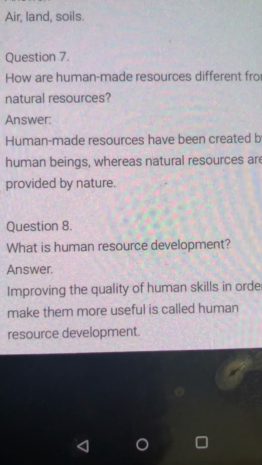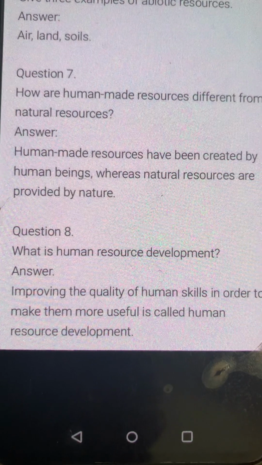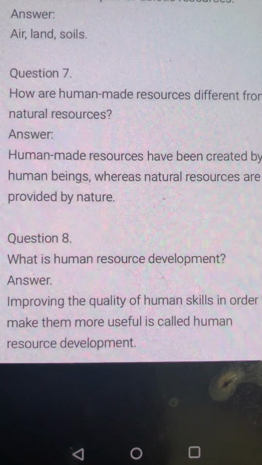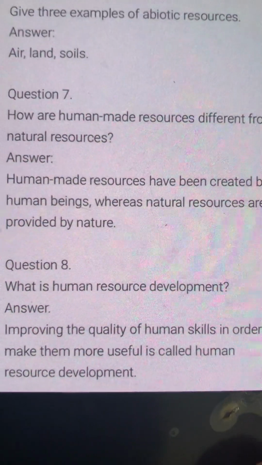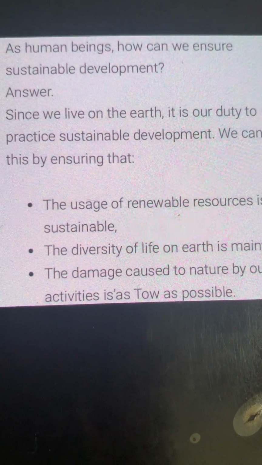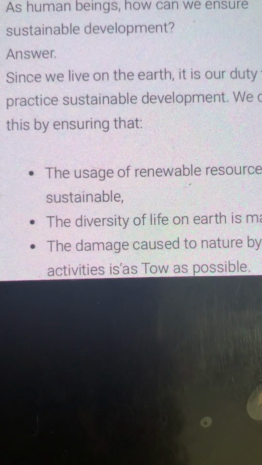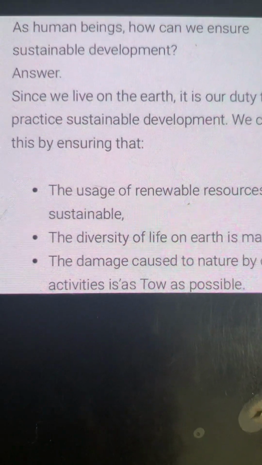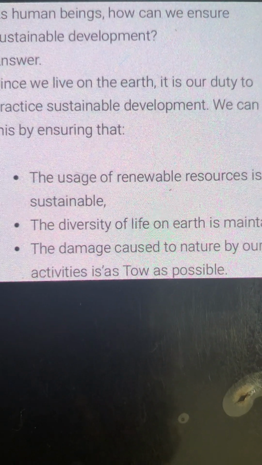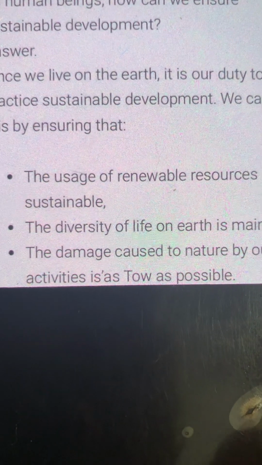Improving the quality of human skill in order to make more of the resources useful as human resources. Then, as human beings, how can we ensure sustainable development? A very important question. This is very nicely given in the book also, and here also I have given all the 3 points.